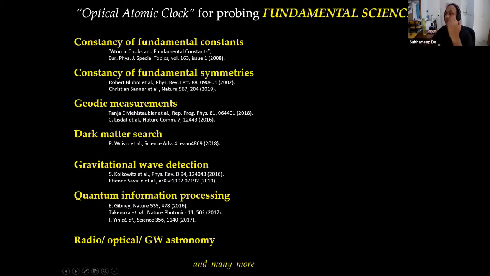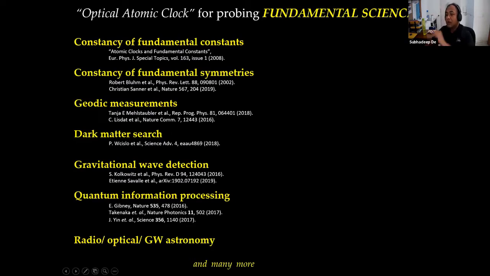For example, the constancy of the fundamental constants or fundamental symmetries. These are considered to be constant in our standard model. But we need to test whether they're actually constants or not, because there are theoretical predictions that fundamental constants like the fine structure constant may not be a constant. It has some dynamicity, but we have to test that. We do not have any measurement instrument at this moment which can measure it, but slowly things are progressing. It's becoming better every year.